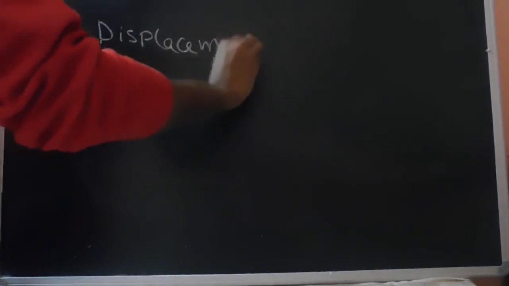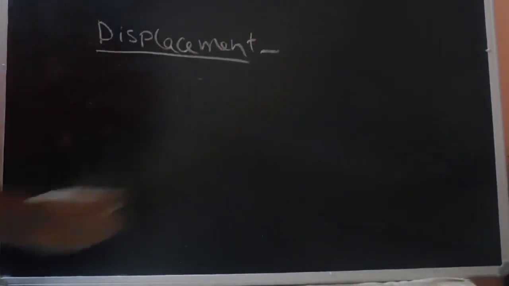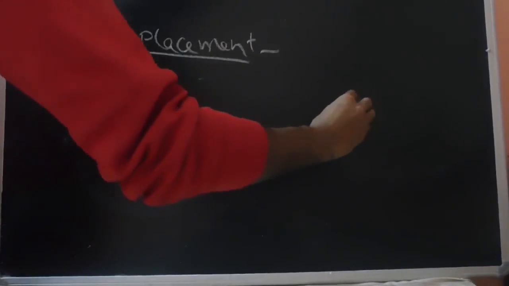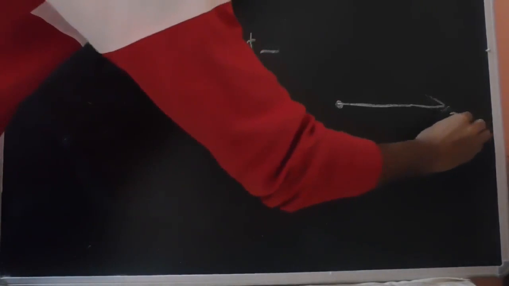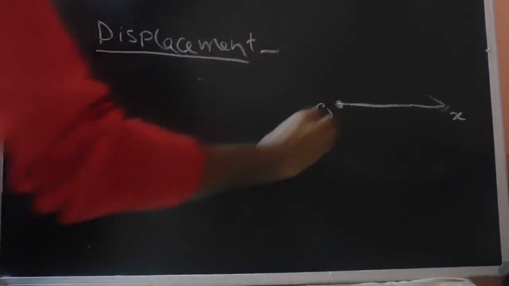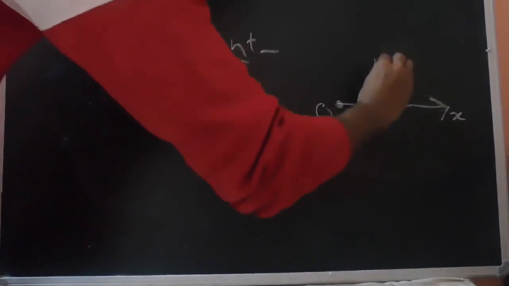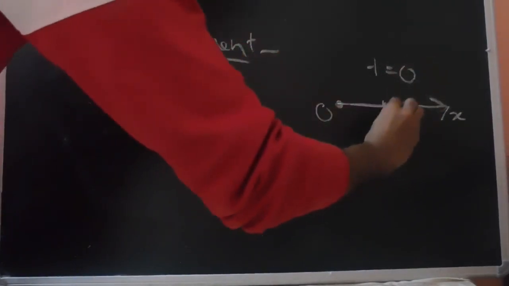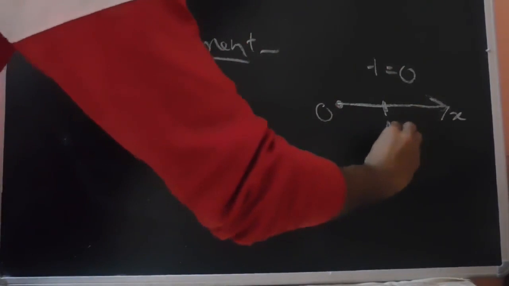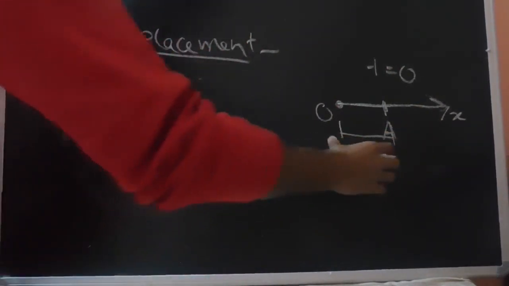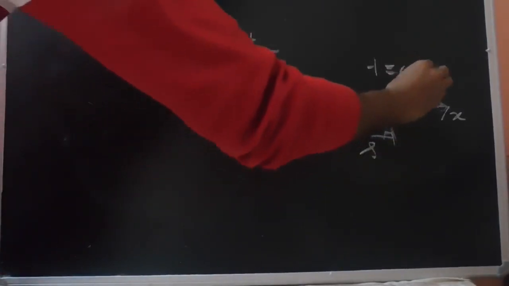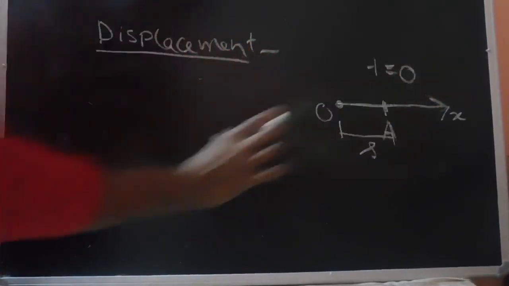First, let's cover the concept of displacement. What do we understand by displacement? Let's say we have a coordinate frame. Our abscissa is along the x-axis, and this is our origin. Let's say at the initial instant, when time t equals 0, the particle is located at this position, A. From the origin to A, this distance is s.